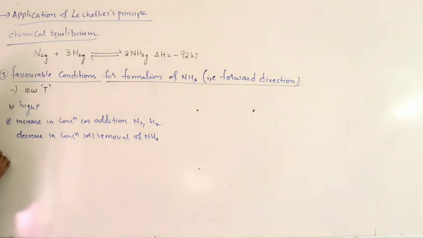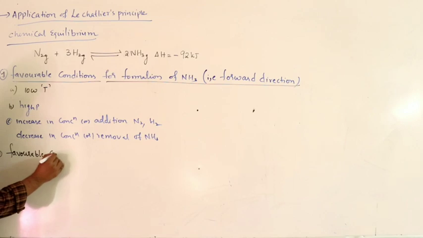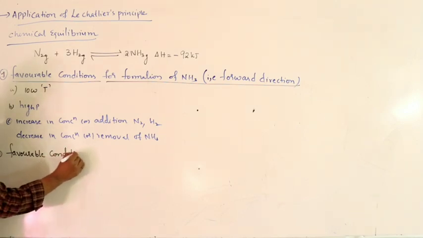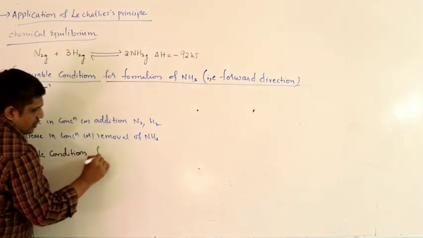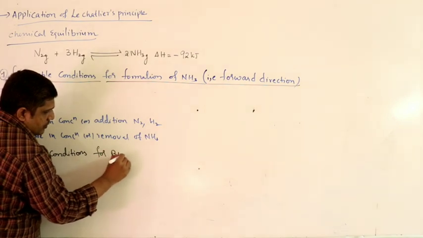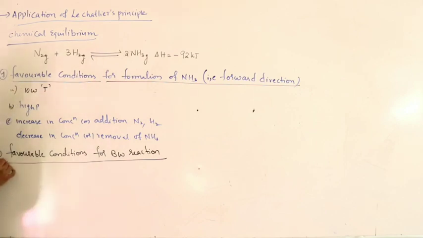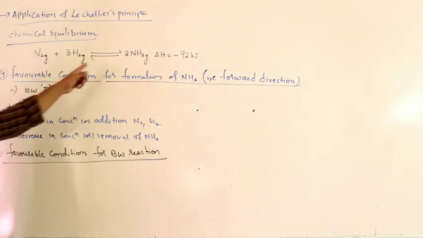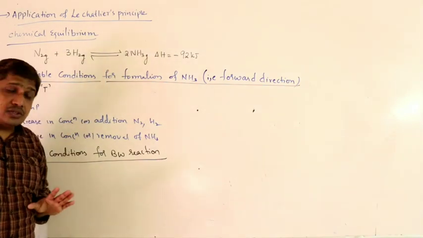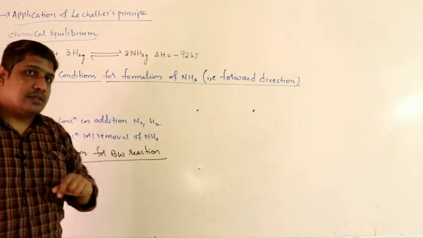So let us see the next one, that is favorable conditions for backward reaction. For backward reaction, the reaction has to move in backward direction. Since forward is exothermic, the backward must be endothermic.